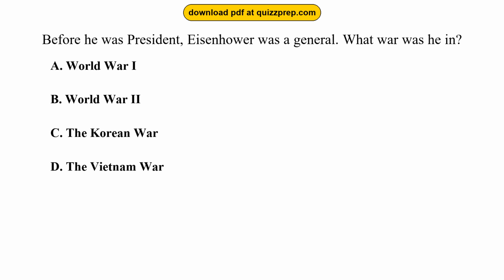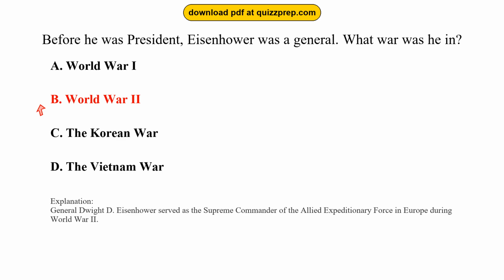Question 60. Before he was president, Eisenhower was a general. What war was he in? Option A, World War I. Option B, World War II. Option C, the Korean War. Option D, the Vietnam War. The correct answer is option B, World War II. General Dwight D. Eisenhower served as the supreme commander of the Allied Expeditionary Force in Europe during World War II.